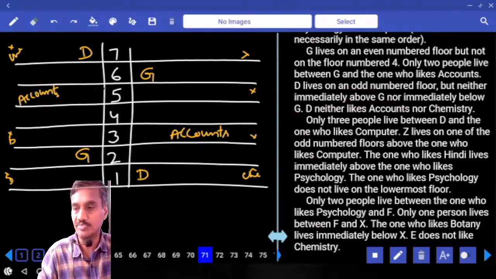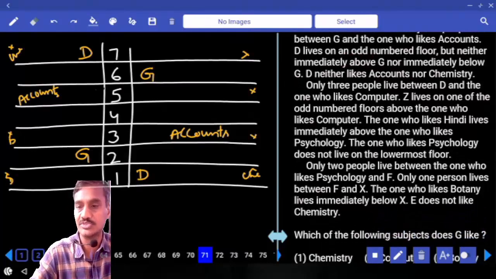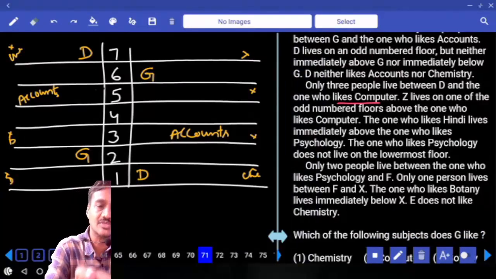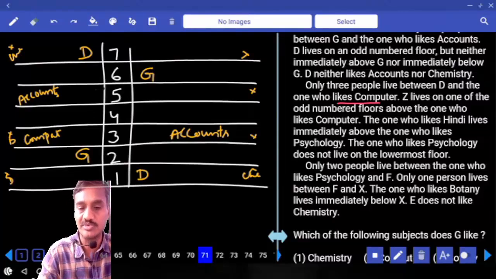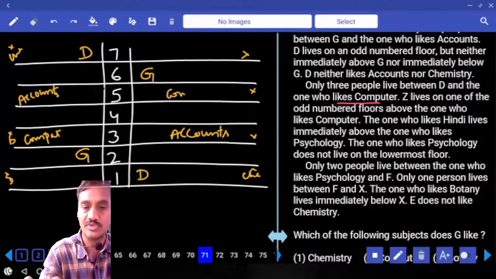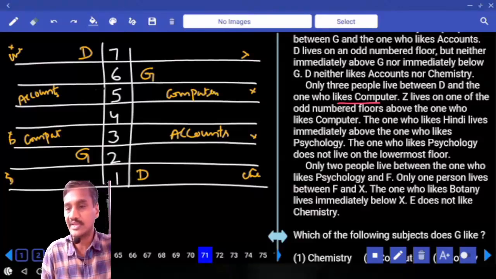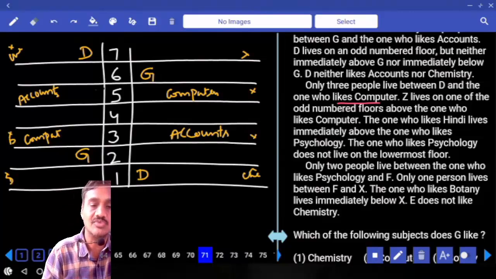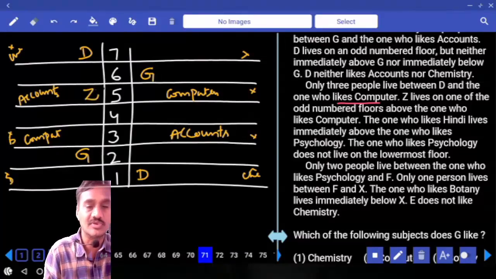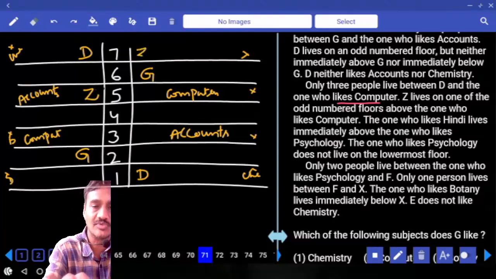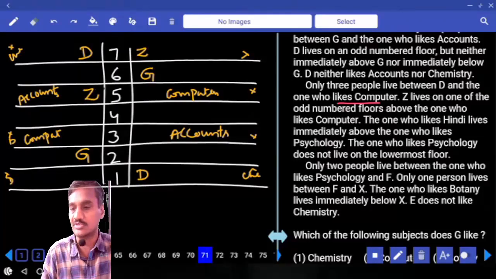And only 3 people between D and the one who likes computers. Now between D and the one who likes computers there must be exactly 3, and the one who likes computers must be on the 3rd floor. And again in this one, between D and the one who likes computers, the one who likes computers must be on the 5th floor. And Z lives on one of the odd number floors above computers. Hence Z must be on the 5th floor. In the other case, Z must be on the 7th floor.